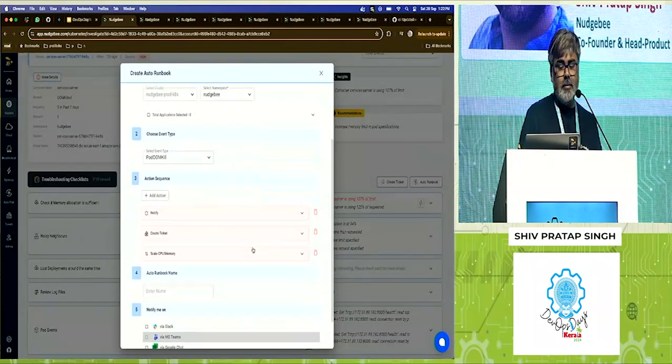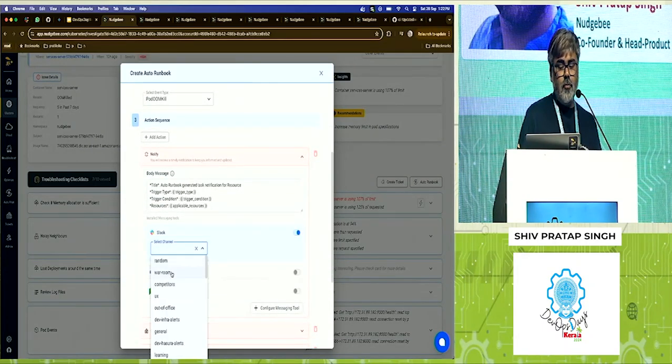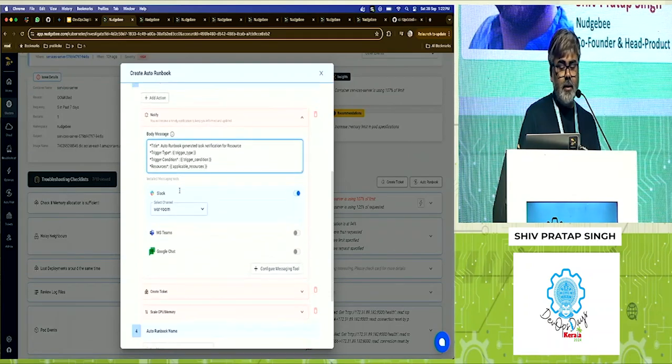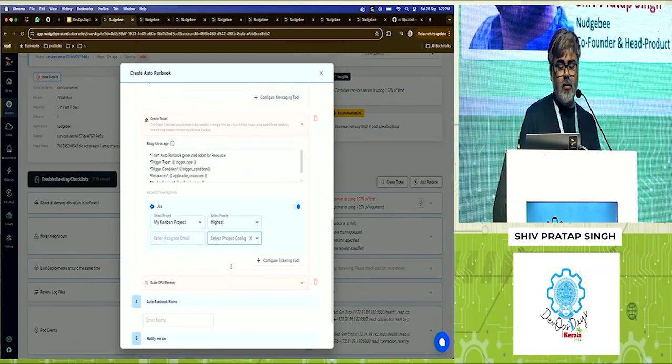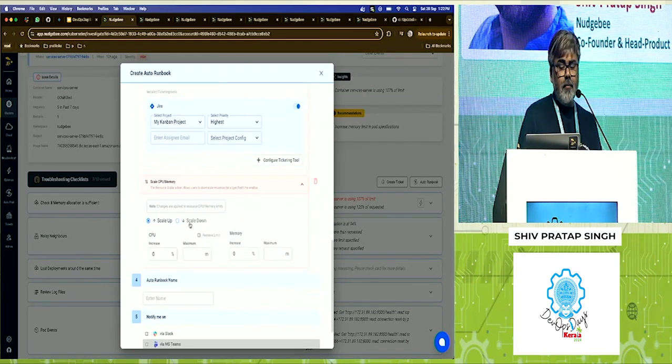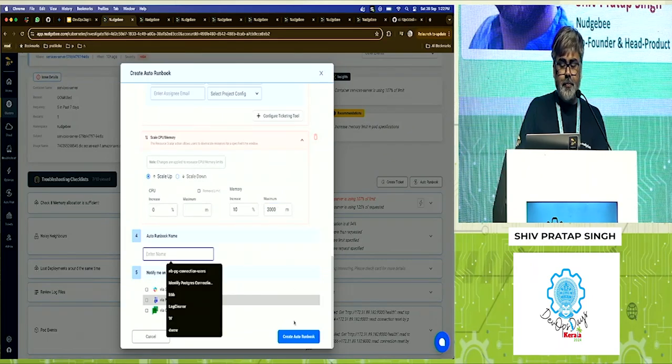Now I selected these steps. I can configure Slack saying that, go to my war room basically, right? And then you can change the template as well. I can again configure Jira, saying that whenever this issue occurs, go to my Kanban project with the highest priority, configure the assignee name, project configuration, etc. Meanwhile, I want to scale up my memory, right? So I want to scale up my memory by 10%, but I don't want to keep increasing memory. What if this issue occurs again, right? So I want to set an upper cap. I'm adding basically 3000 MB. That is the upper cap. Now I gave this runbook a name, create a runbook.